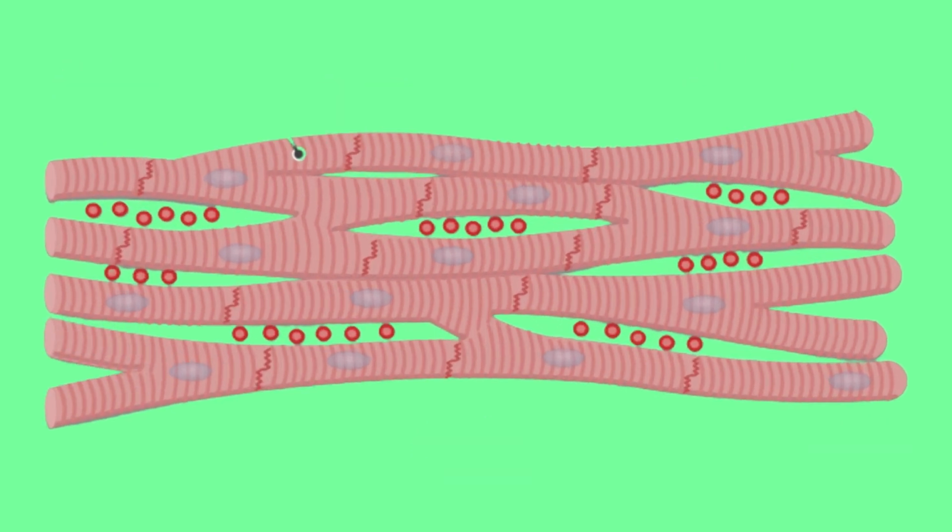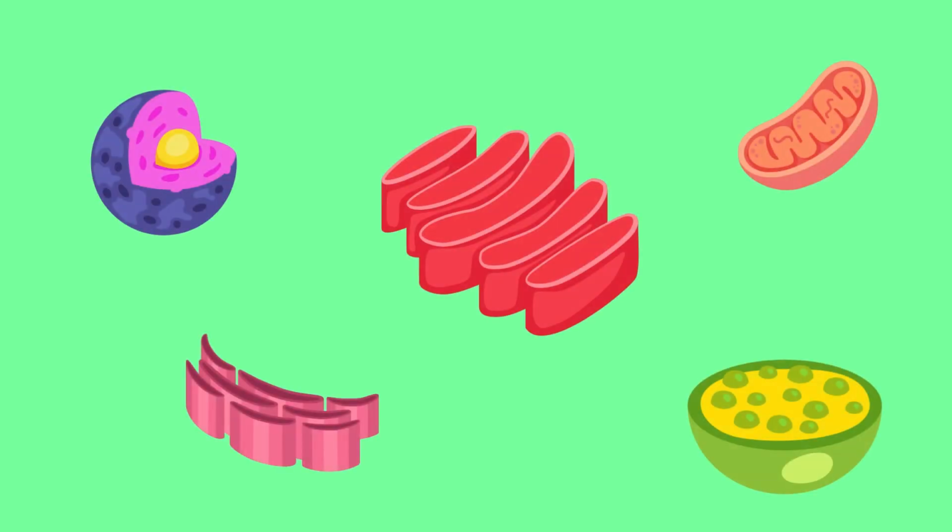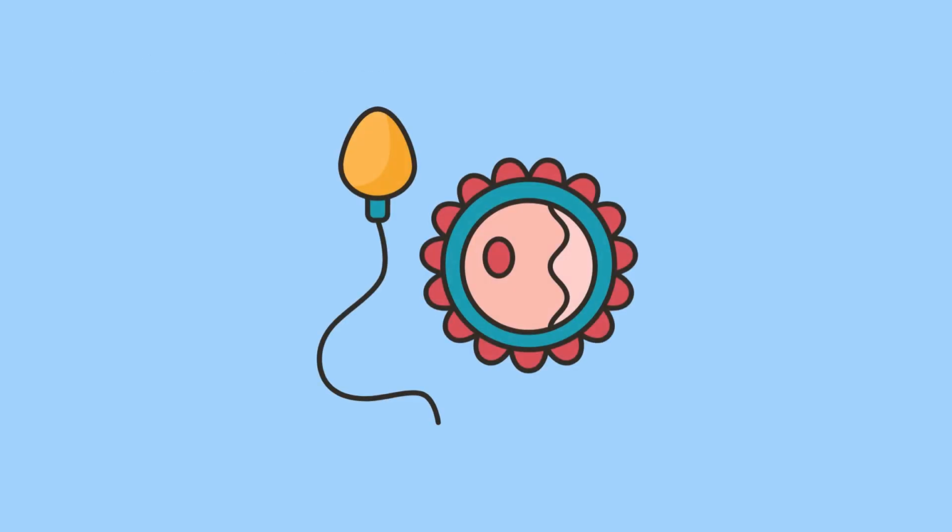Instead of dividing to produce new cells, skeletal muscle fibers grow by fusing with supporting satellite cells. When these muscle fibers are severely damaged, they don't undergo the usual process of apoptosis and replacement like other cells. However, despite these unique features, skeletal muscle fibers still share many of the organelles and structural features common to other cells. Let's turn to gametes, the reproductive cells of humans.